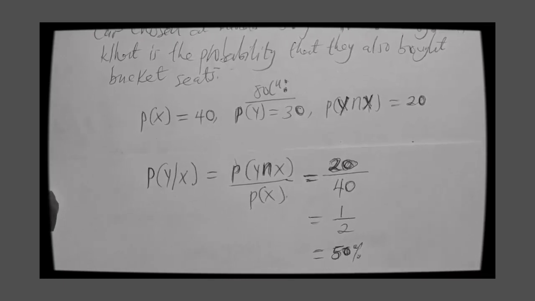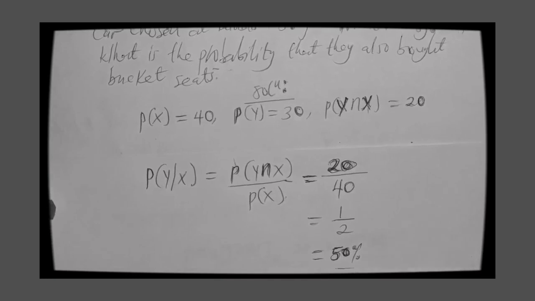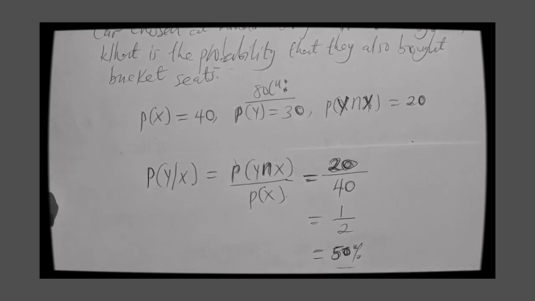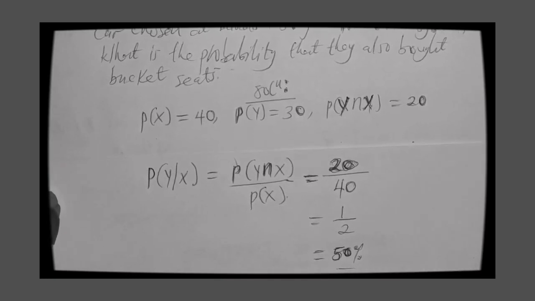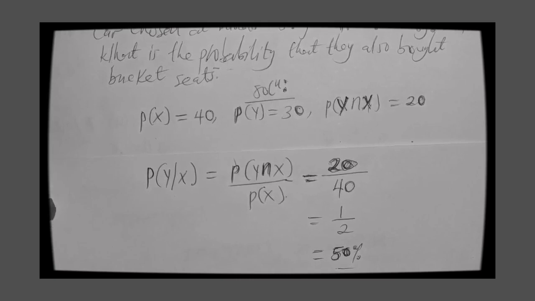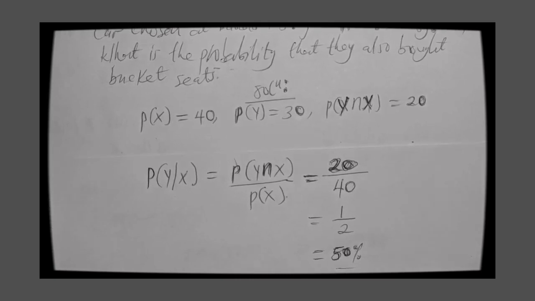So this is actually how we go about conditional probability. The first thing you must identify in the question is which event has already occurred, so that we use that event as a base to find the probability of the event that is yet to occur. That's what we mean by a conditional probability.